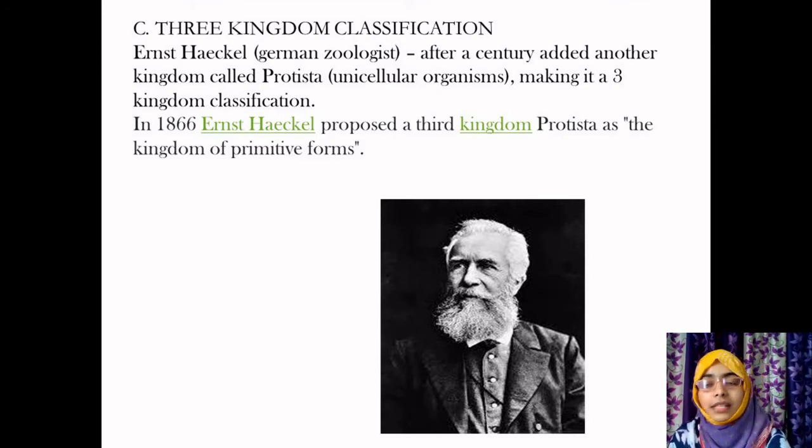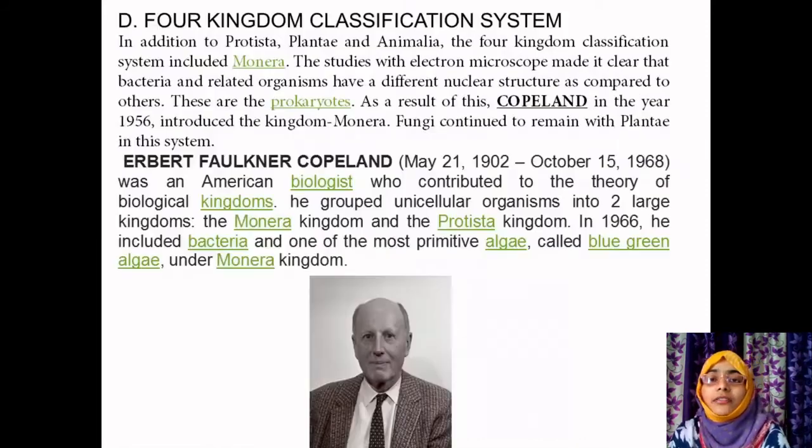But this classification was not accepted because fungi do not belong to Protista, nor Plantae, nor Animalia. So there has to be a particular classification for organisms which are cell walled, which are non-cell walled, which are multicellular, and which are unicellular, as well as for organisms which are photosynthetic and non-photosynthetic. For the classification of these characteristic features, this classification also was not accepted further. So in the next slide, it was further classified as four kingdom classification.